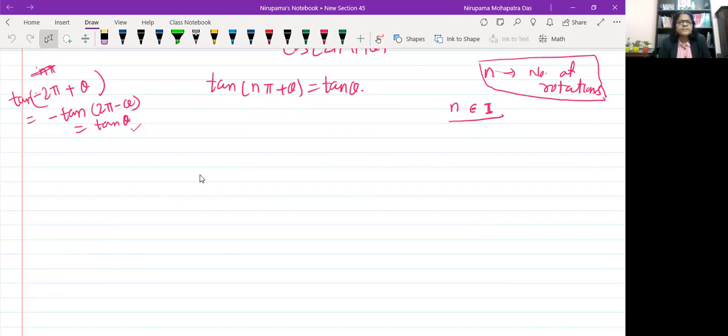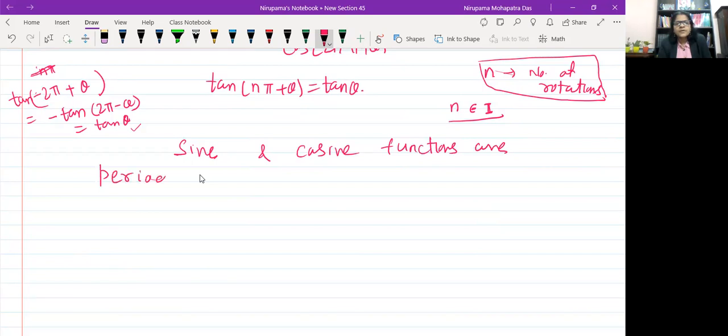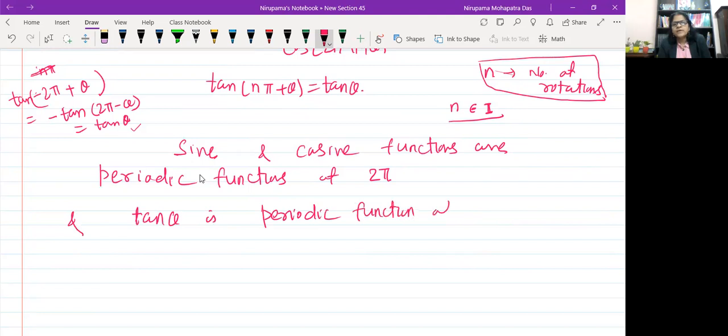So sine and cosine functions are periodic functions of 2 pi, and tan x is a periodic function of pi.